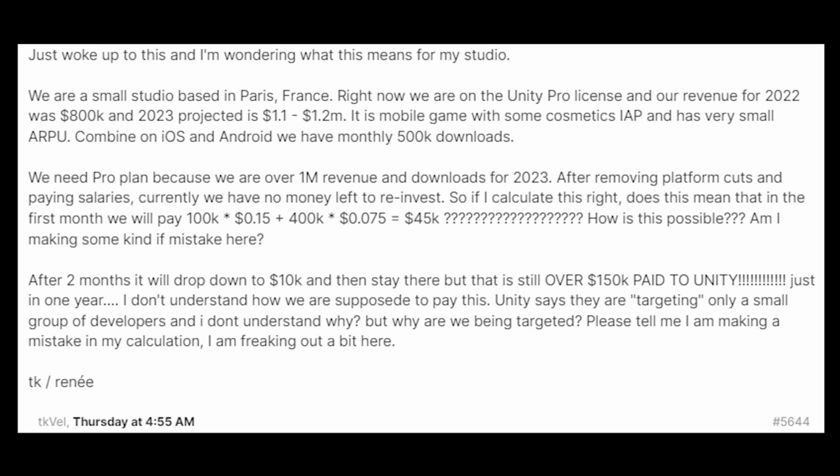Unity says they are targeting only a small group of developers, and I don't understand why. But why are we being targeted? Please tell me I am making a mistake in my calculations. I'm freaking out a bit here.